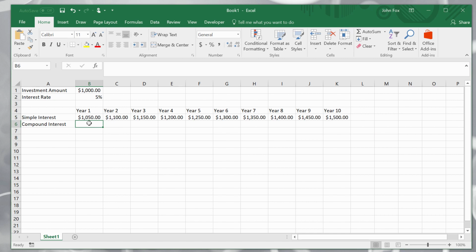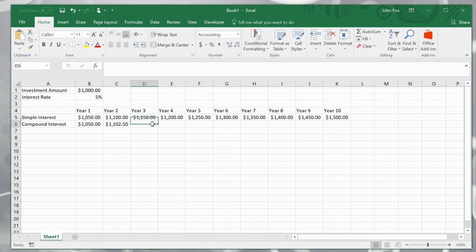Let's now do the compound. So that equals, it'll be the initial amount plus, again, the initial amount multiplied by the interest rate. So it's the same as simple interest for year 1. Where it differs is in year 2, because now we do, well, the current bank balance plus, instead of the original principal, it's now the end of the previous year's bank balance multiplied by the interest rate to calculate the interest repayment. So see how that's slightly higher than year 2?